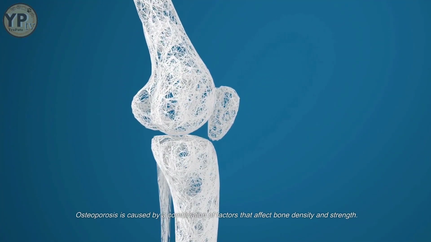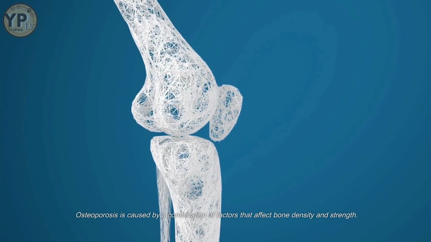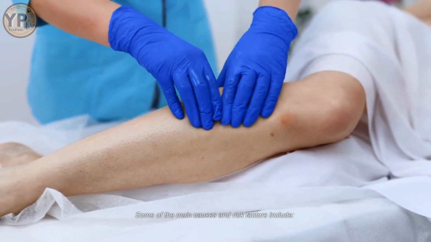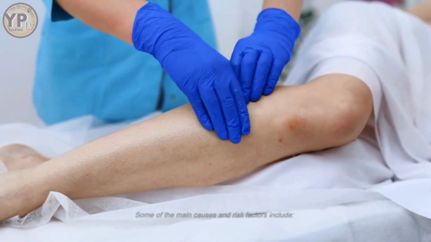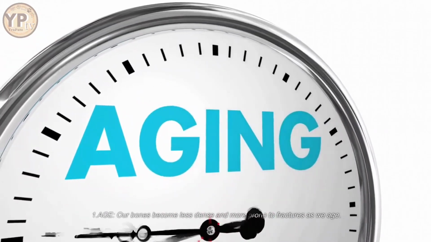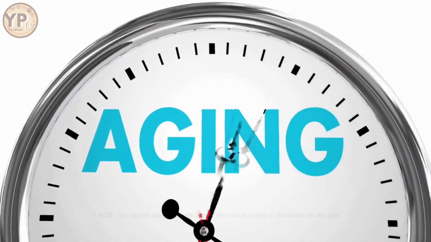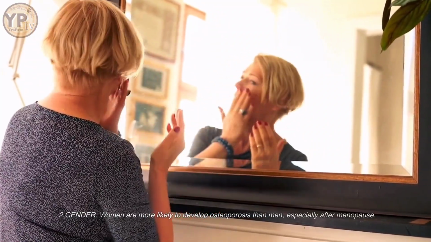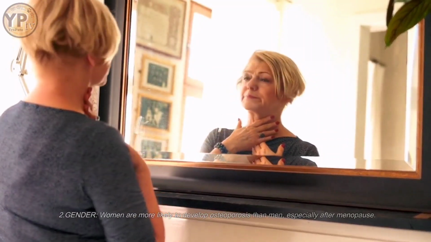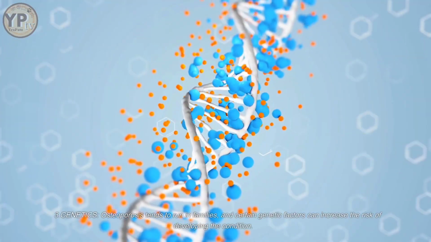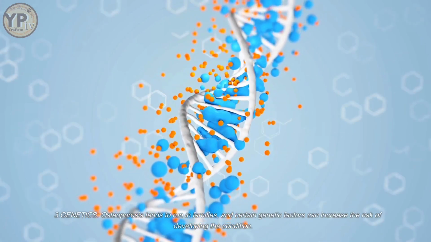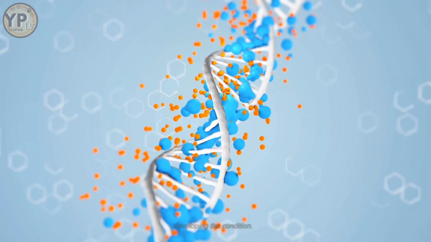Osteoporosis is caused by a combination of factors that affect bone density and strength. Some of the main causes and risk factors include: 1. Age. Our bones become less dense and more prone to fractures as we age. 2. Gender. Women are more likely to develop osteoporosis than men, especially after menopause. 3. Genetics. Osteoporosis tends to run in families, and certain genetic factors can increase the risk of developing the condition.